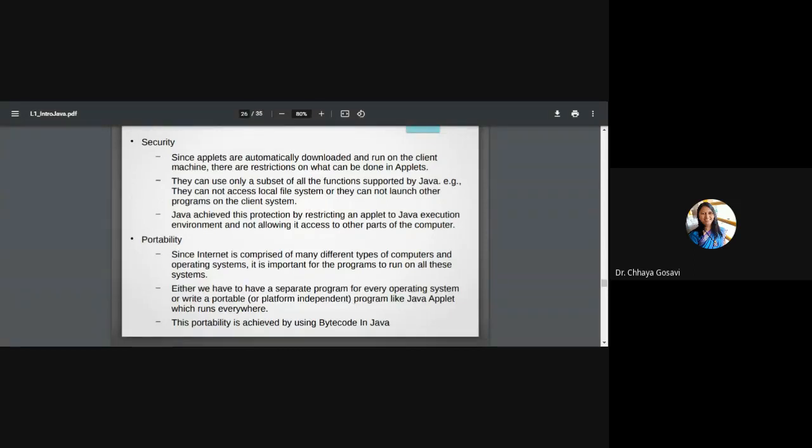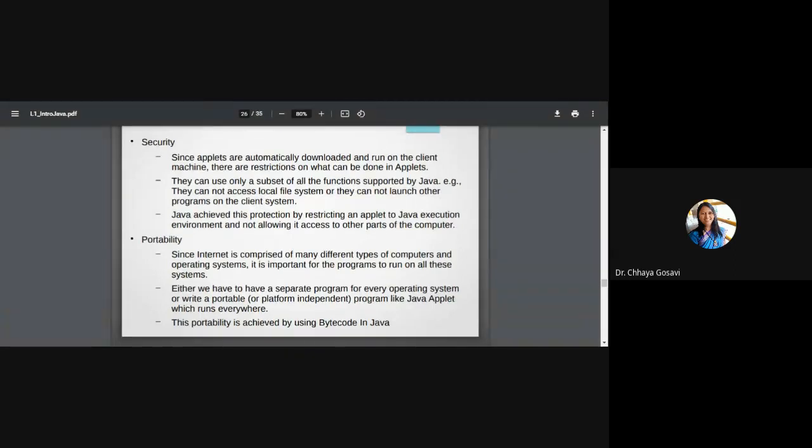Java achieved this protection by restricting applets to the Java execution environment and not allowing them access to other parts of the computer. So it should not harm the client's computer, and also the client's software should not harm that Java applet. So this is taken care of by the Java execution environment.